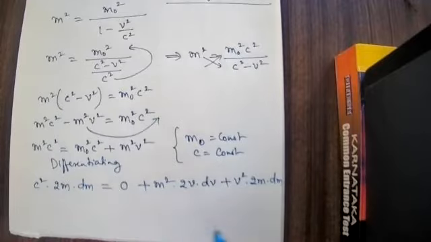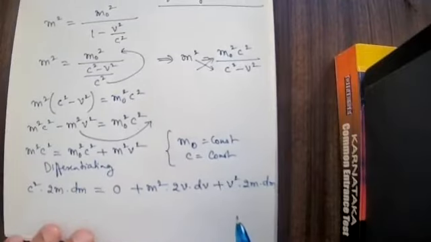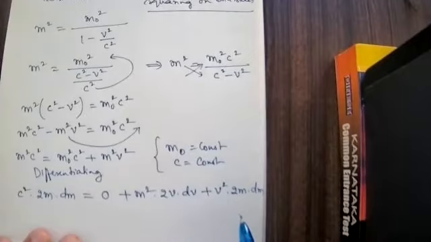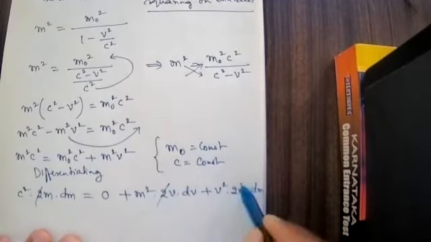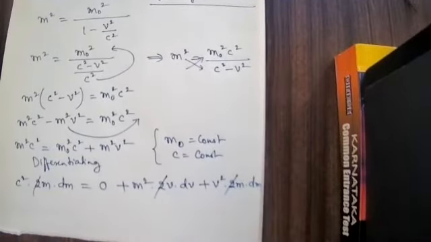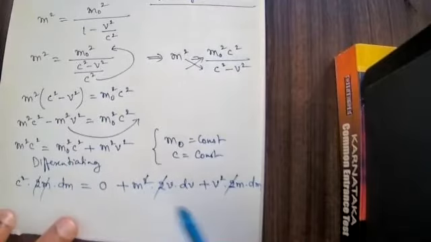Otherwise, I think we can cancel it on both the sides. Taking the common factor 2m, we have to cancel it. 1m gets cancelled here.